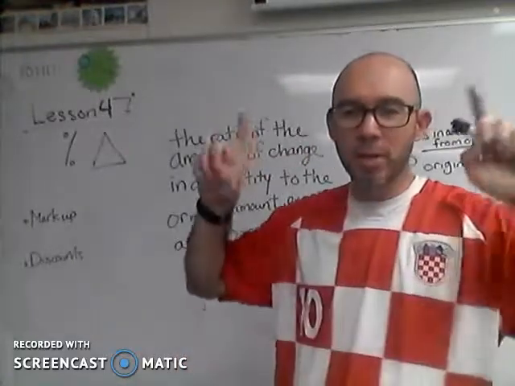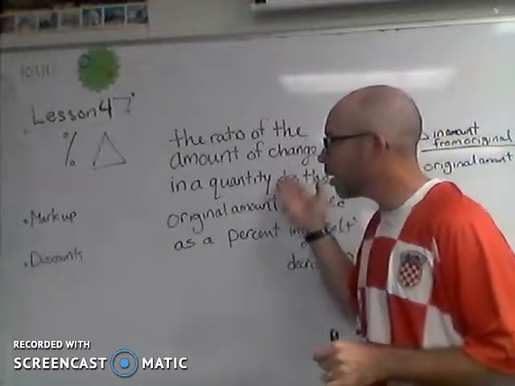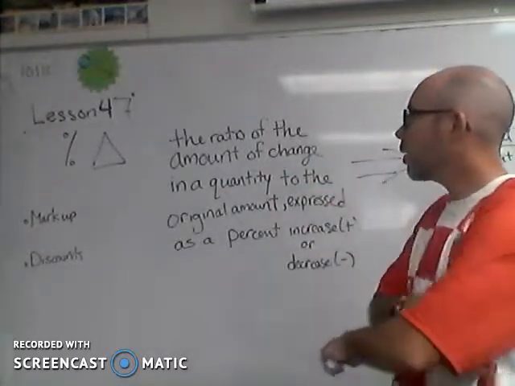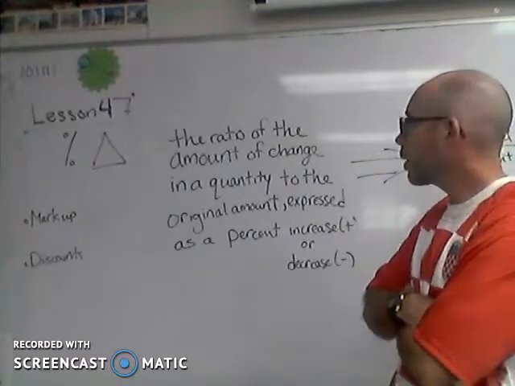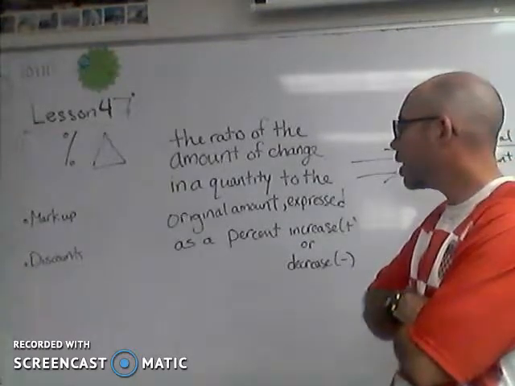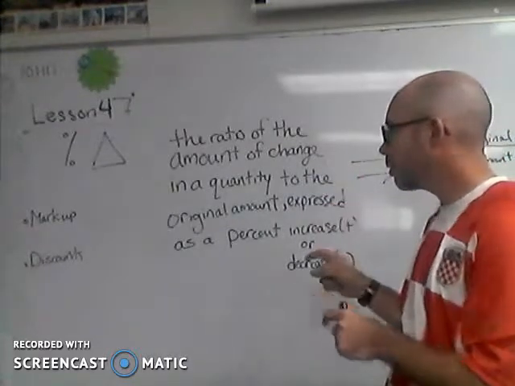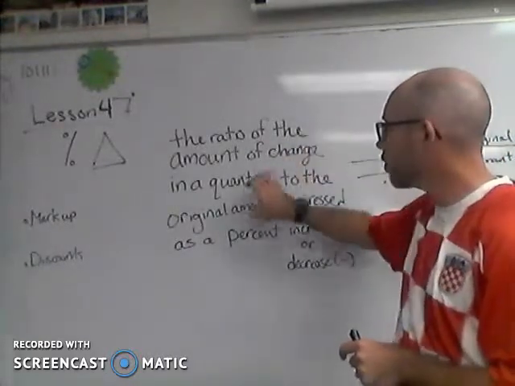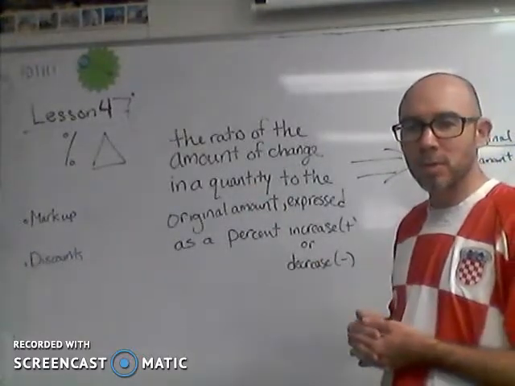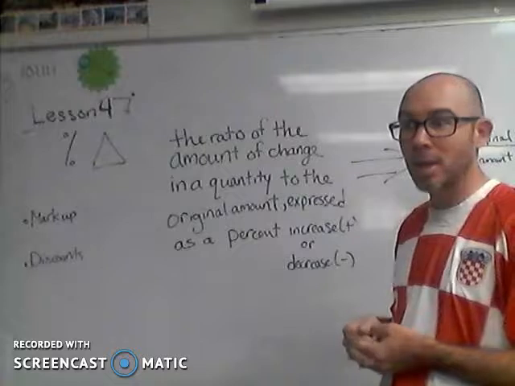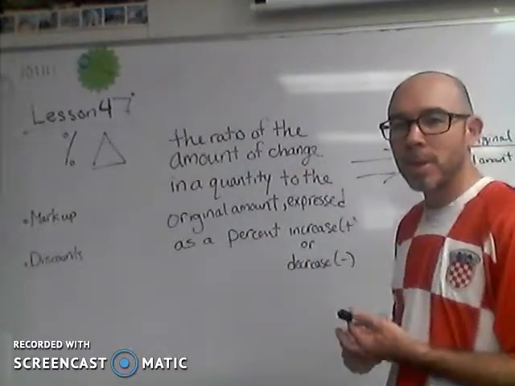And the technical definition that you've got there in your book, that I've written down here on the board, is the ratio, that means fraction, remember, of the amount of change in a quantity to the original amount. Okay, so it's a ratio of this over that. And we're going to express that as a percent of either increase or decrease. So we're like, how much did the price go up? How much did the price go down compared to the original amount?